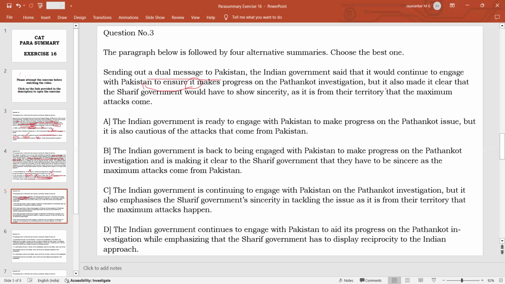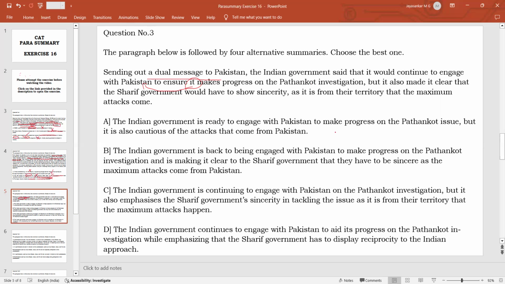Second message, India is making clear that the Sharif government, meaning the Nawaz Sharif government, which was the government at that time, would have to show sincerity, at least as it is from their territory that the maximum attacks are coming. So in return, the Indian government wants the Pakistani government to show sincerity, as attacks are coming from their territory. So the Nawaz Sharif government should be sincere in their approach towards India, just like India is cooperating with Pakistan so that Pakistan makes progress in the Pathankot investigation. See, these are the two messages.